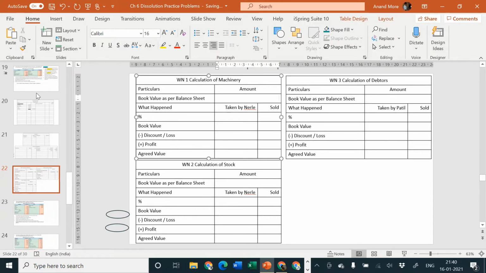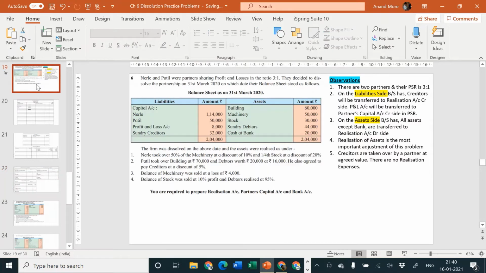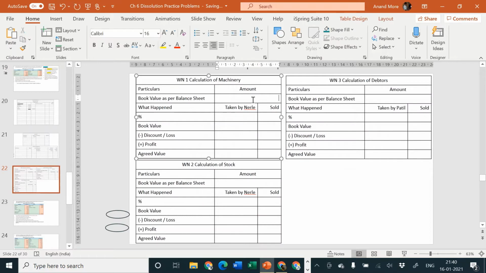What happened to the book value of machinery? The book value of machinery is given by the problem as rupees 50,000. Nerle said that out of this machinery I am going to make two parts, 50% and 50%. First 50% I am going to take over, remaining 50% can be decided by the firm.